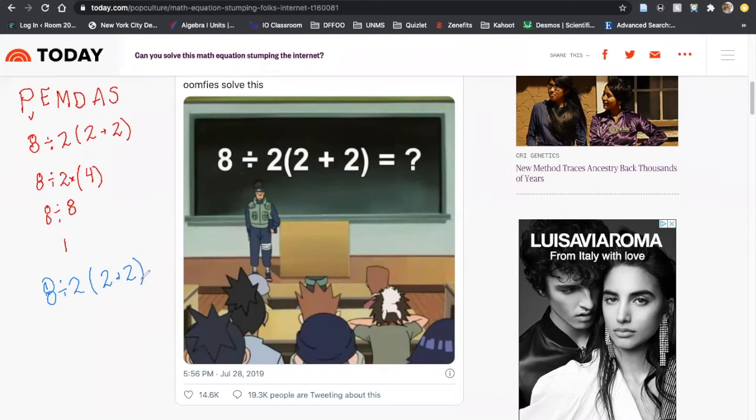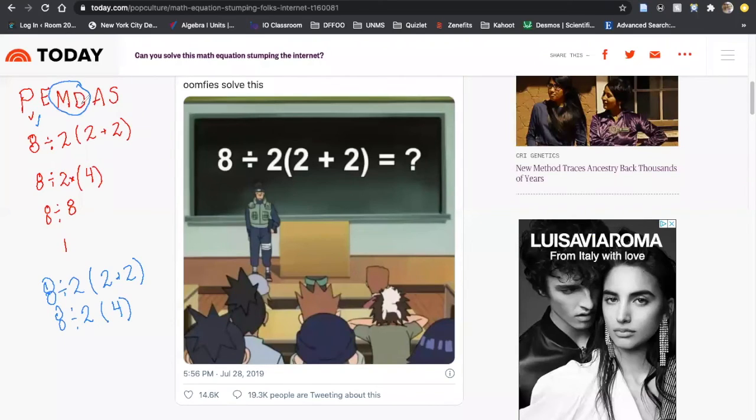First step was fine. First step we did was parentheses. So we did bring this back down, 8 divided by 2 multiplied by 2 plus 2 is just 4, okay? That step is right. Now there's no exponents, so the key here is it's actually multiplication or division.